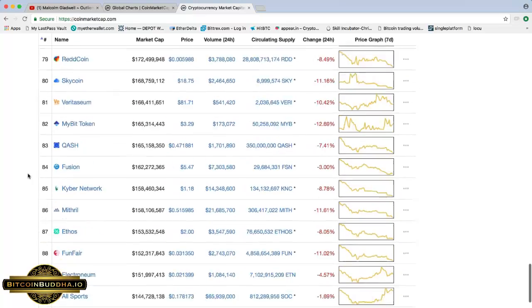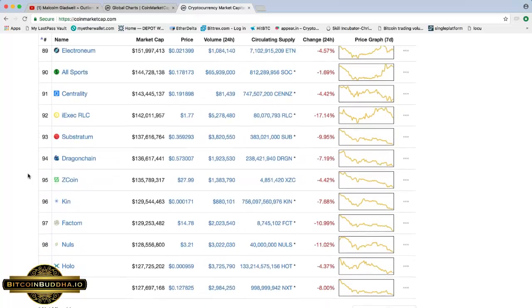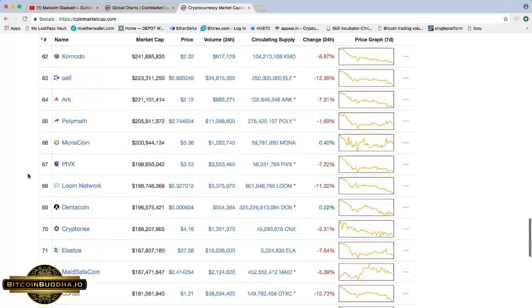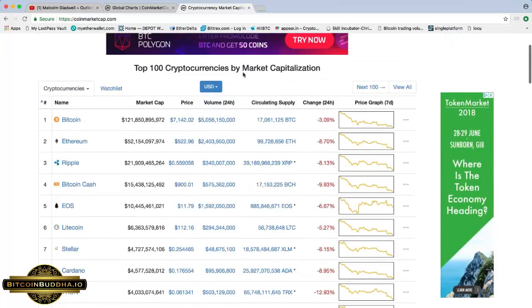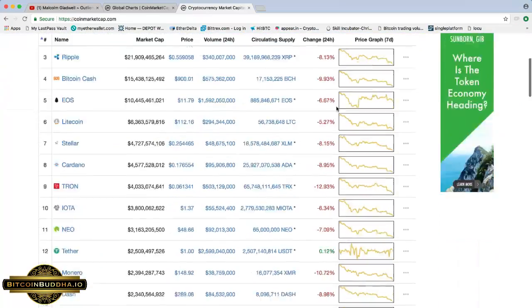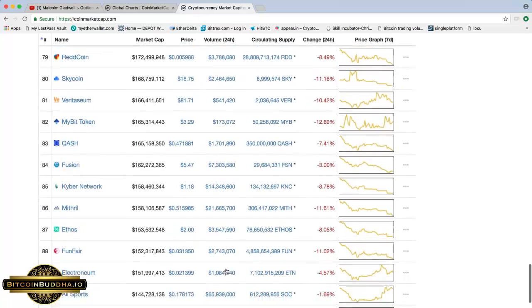But a lot of these projects don't really have a use case for their token. There's no need for a token. And a lot of these are just jumping on the hype with tokenizing every market, and were able to raise a lot of money last year when regulations were very minimal. Regulations are still not clearly defined, but there's a lot more now than there were 6 months ago or a year ago, especially here in North America. So when you look at Bitcoin dominance, I think it's a bit skewed. That's just my opinion, because a lot of new projects entered the market.